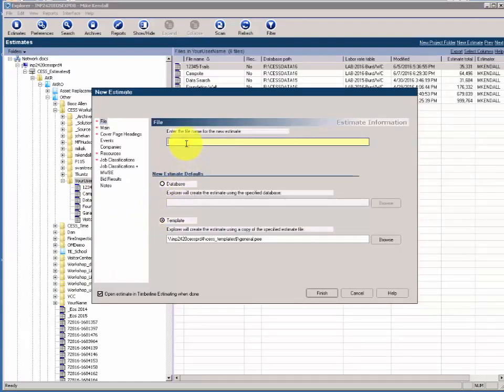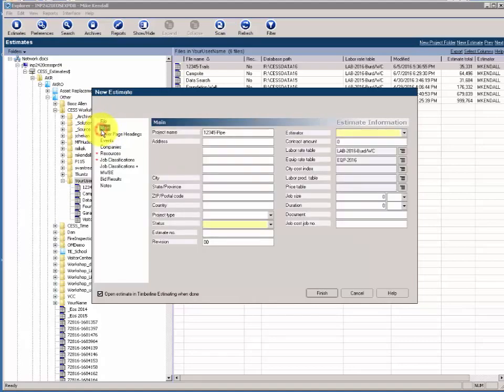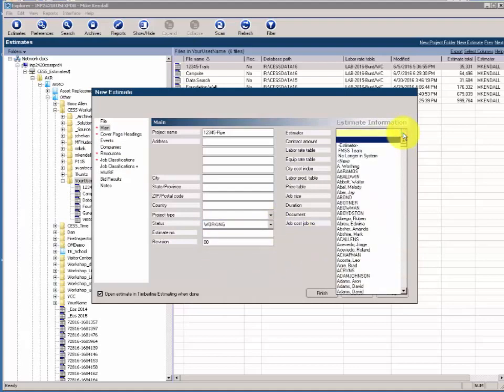File name will be 12345 pipe. Types title in text box. Continue filling in the required fields. You can follow the red asterisks in the list here and make sure you've populated every field with a yellow background as we've done before. In the status field, chooses working from the drop-down. In the estimator field, selects M. Kendall.